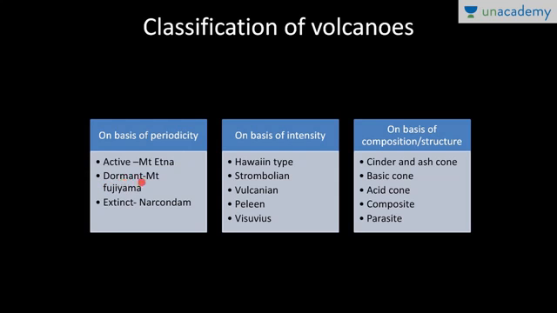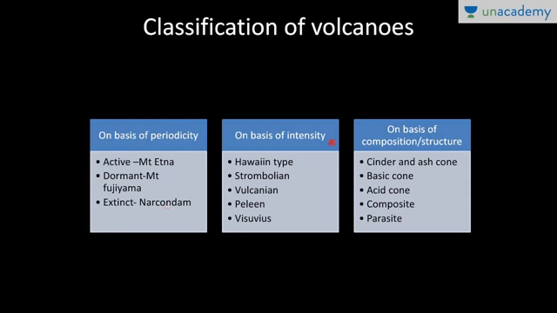The next one is dormant. The frequency of eruption is lower here, but there are chances of eruption in future. The example is Mount Fujiyama. In the case of extinct volcanoes, it has the lowest frequency of eruption, and in fact there are no chances of eruption in future. The best example in this case is the Narcondam Island in India. It's in the eastern part of the Andaman and Nicobar Islands.